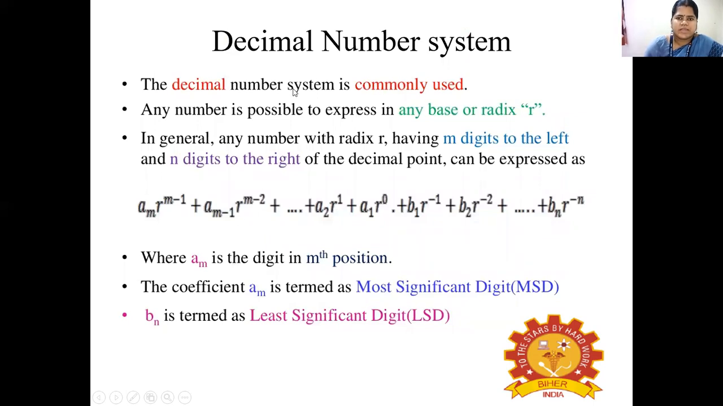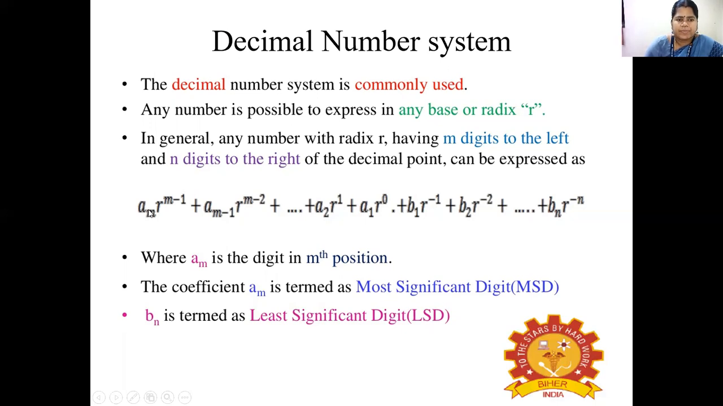Let us see about the decimal number system. The decimal number system is a commonly used system. Any number can be expressed in any base or radix value r. In general terms, any number with a radix r, having m digits to the left and n digits to the right of the decimal point, can be expressed by a general expression.